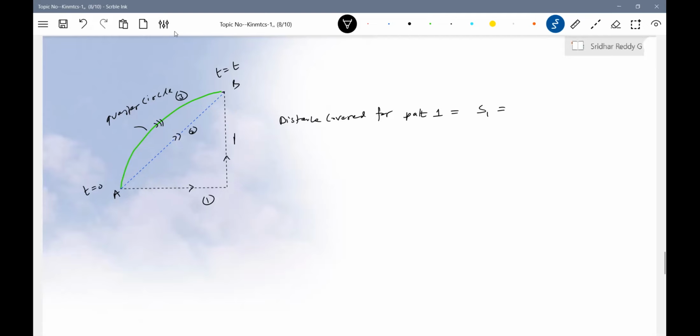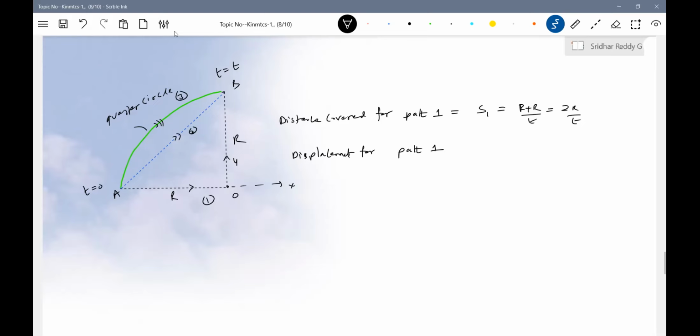S1 should be equal to the radius, let it be r, plus r, so 2r over t. Already we have discussed, once again I'm repeating. And now similarly, displacement for path 1. Let me define this as origin.